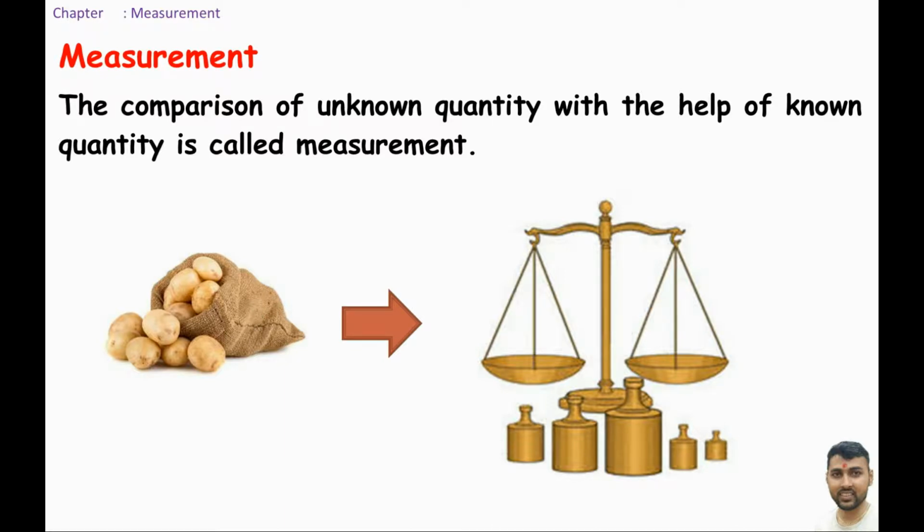So, with the help of beam balance, unknown quantity and known quantities are measured. If you have known quantity, then you can easily measure the weight of unknown quantity, length of unknown quantity.